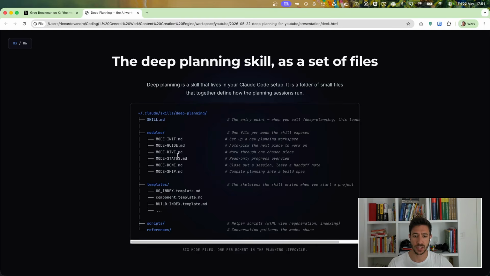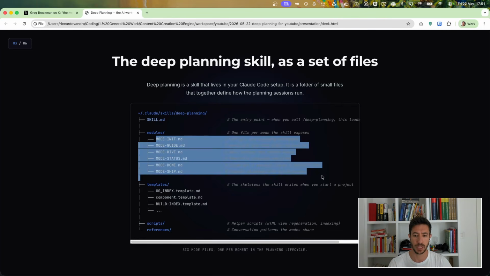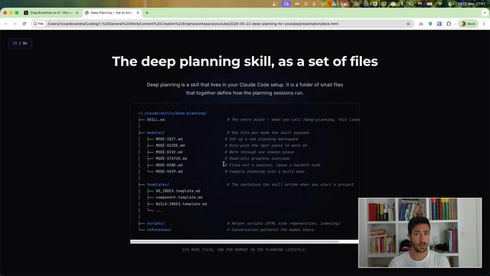This is essentially a set of different components that is built out, and generally this is the way that I tend to build skills. So we have the main entry point, and then we have different modes that we can use the skill in. We have an init mode, which is for example when we need to start up a project, and I will show you an example of what that produces in a second. We have a guide mode that helps you understand the project and where you are within the project and what are the things that you need to build out. A dive part that helps you walk through each of the specific pieces that are built.